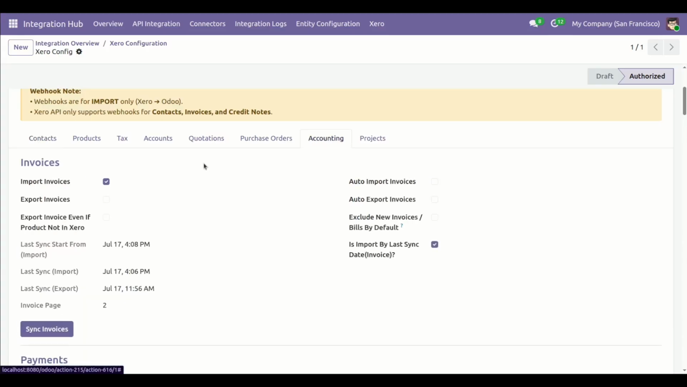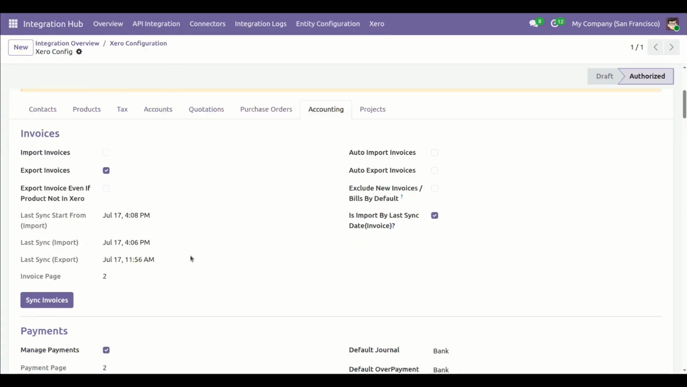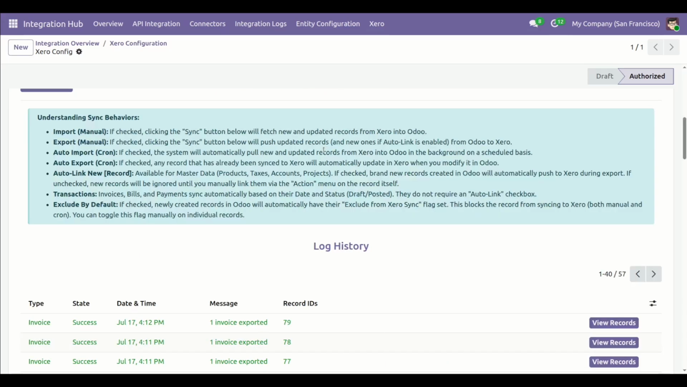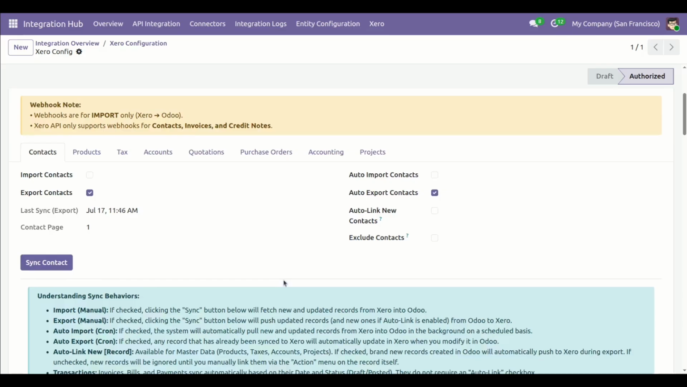Now if you want to export invoice from Odoo to Xero, simply click the export invoice boolean. Again click on the sync invoice button. Here you can see invoice exported successfully.